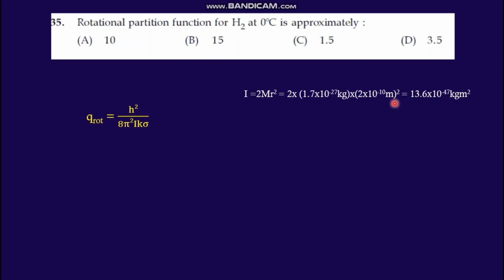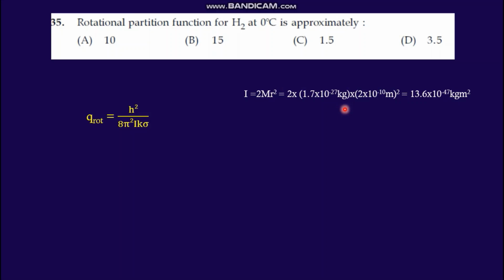Otherwise, if there is some conversion needed, while putting all the values we may not be able to solve, because in options sometimes, not in this case, the answer will be something like 0.136 or 1.36 or 13.6, with only a decimal point difference.